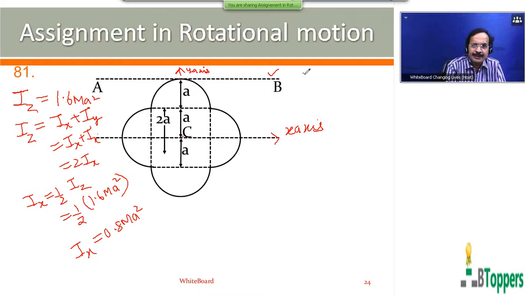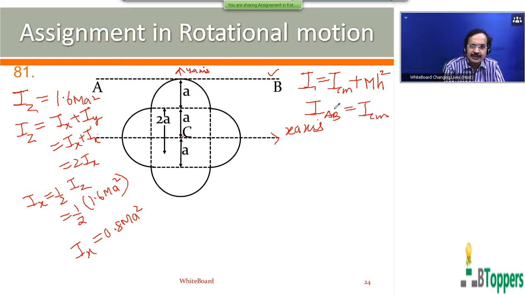According to the parallel axis theorem, the moment of inertia of a rigid body about any axis is equal to the moment of inertia about the parallel axis passing through its center of mass plus the product of the mass of the body and the square of the perpendicular distance h between the two axes. So the moment of inertia of the lamina about the line AB is equal to the moment of inertia about the parallel axis passing through its center of mass, which means the moment of inertia about the x-axis.